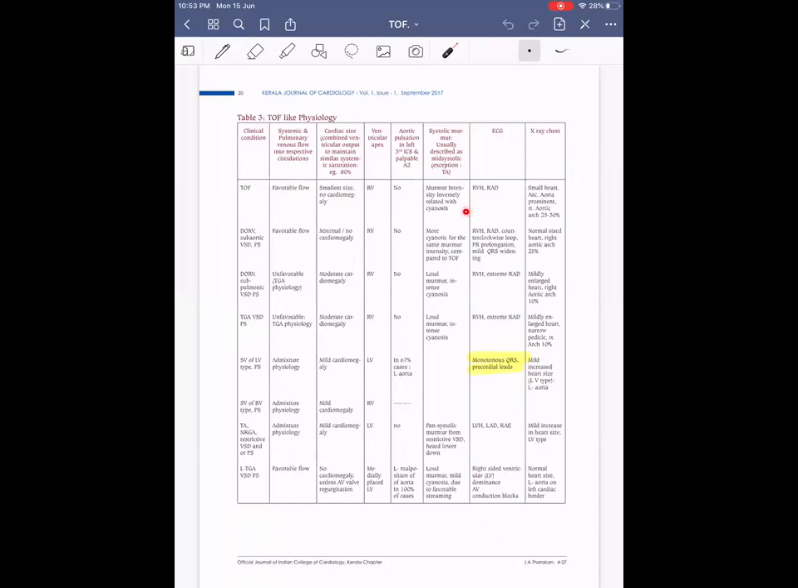Then coming on to the systolic murmur, usually described as a mid-systolic murmur, and the intensity and duration of the murmur. I discussed this with Madam. Madam told both intensity as well as duration are inversely related to severity of stenosis. It's better to tell like that. Then coming on to the ECG, it shows RVH with right axis deviation.